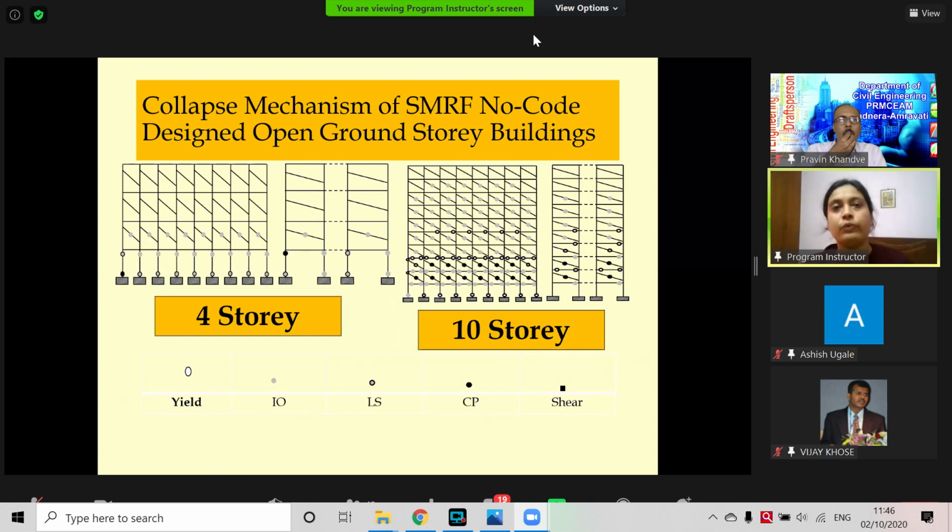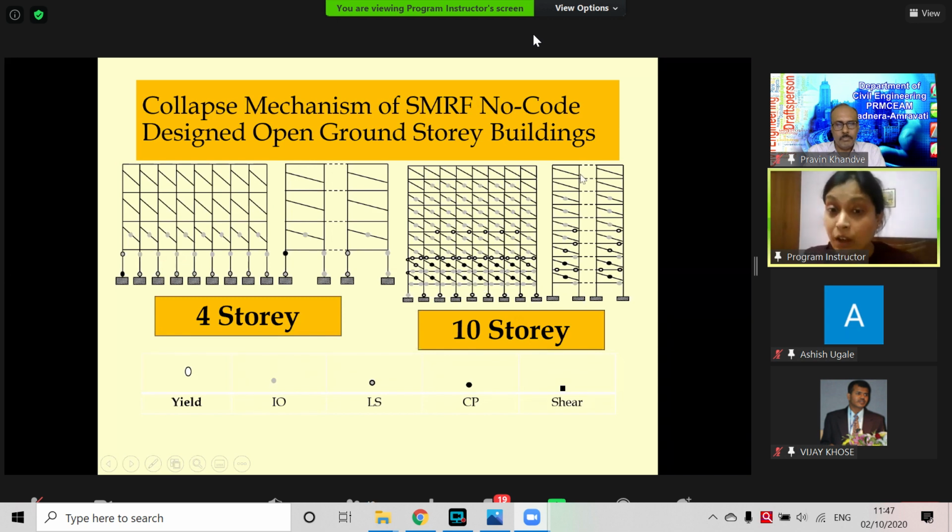When we look at the collapse mechanism, how it is failing and how the final global failure is caused, we can see that for the non-codal case, the infill panels and the beams have not even yielded. But before that, the column of the ground story has yielded, and that reminds us of the failure of the Takshila apartment.